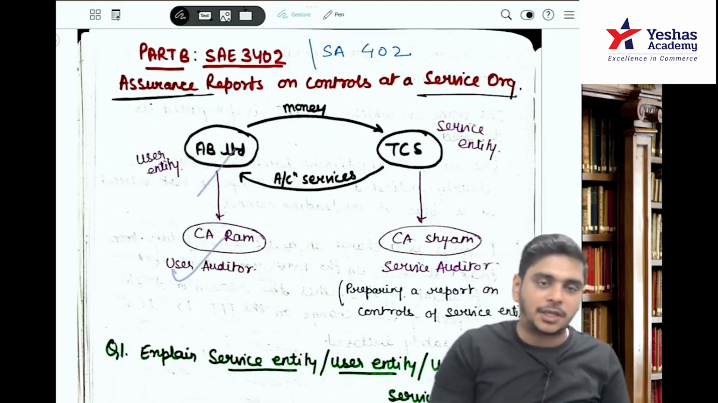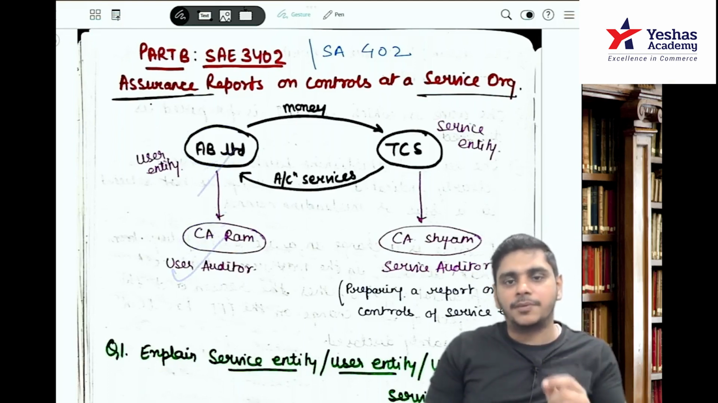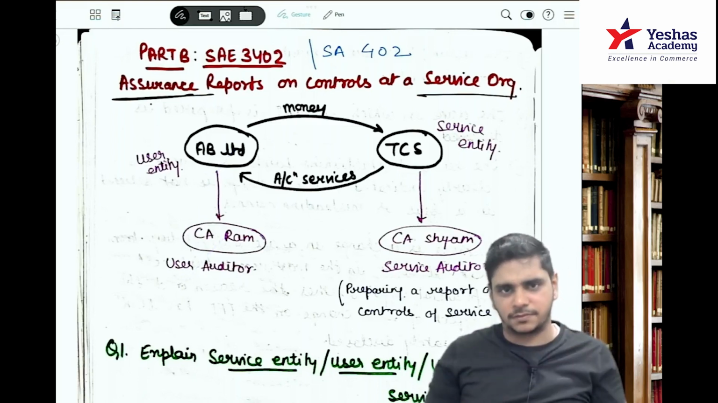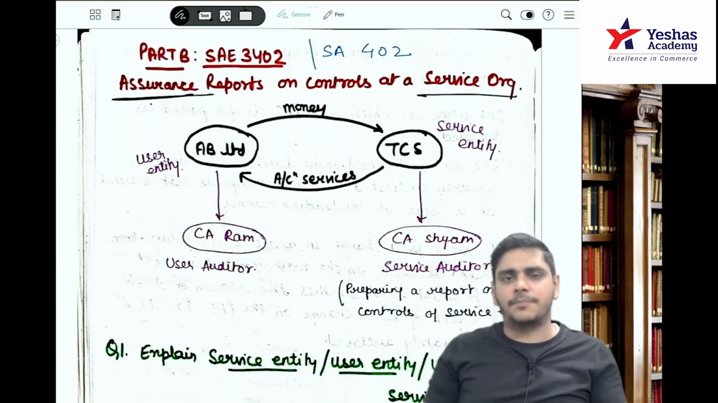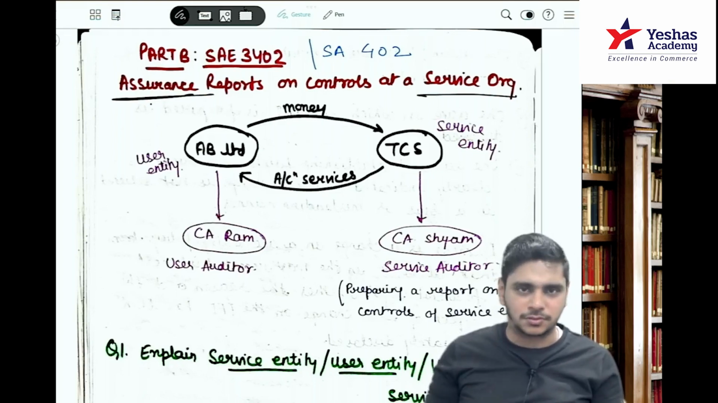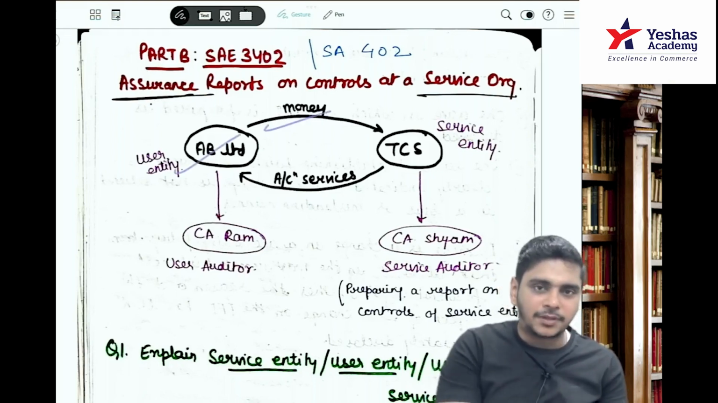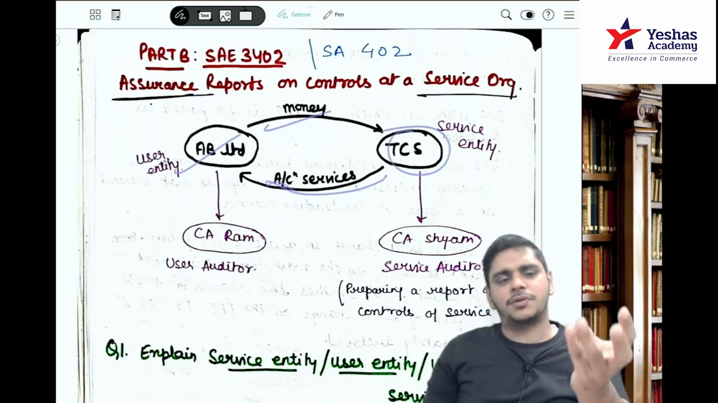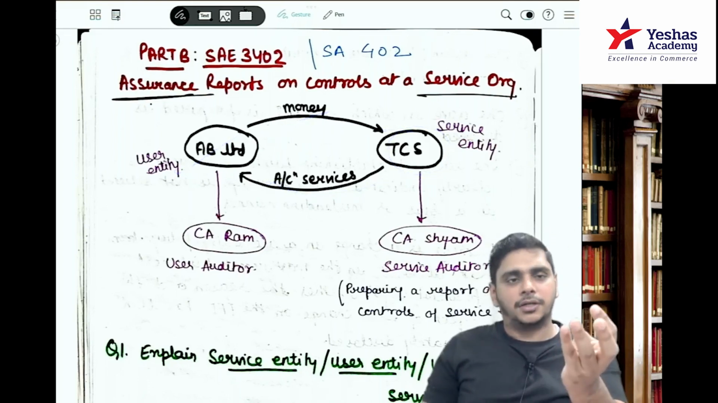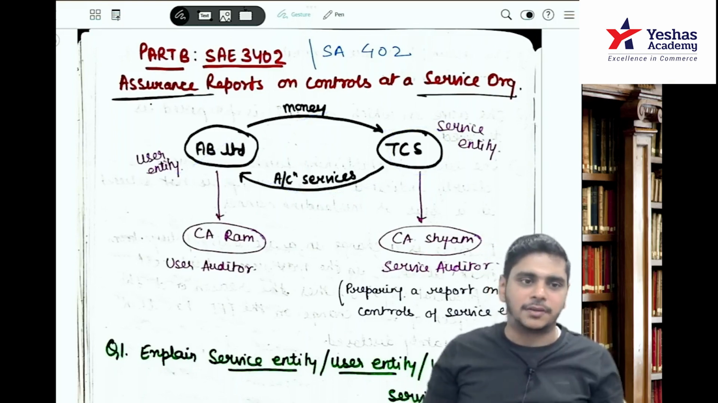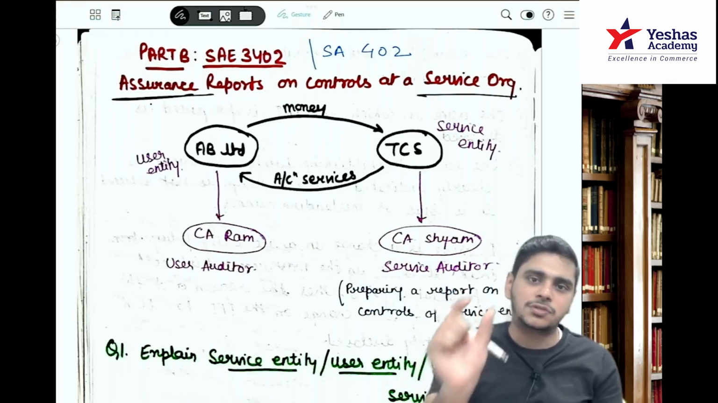So when Ram is auditing AB Limited, he saw that the company has outsourced some services, like for example accounting services, payroll services, maybe inventory, stock keeping, warehousing. The company will pay money and has outsourced to TCS. TCS will give them the services: accounting, TDS calculation, payroll, inventory, stock verification, stock keeping. So outsource is the hint.